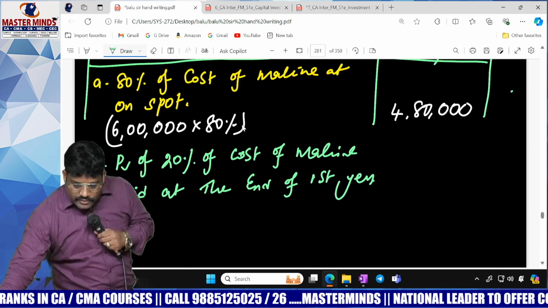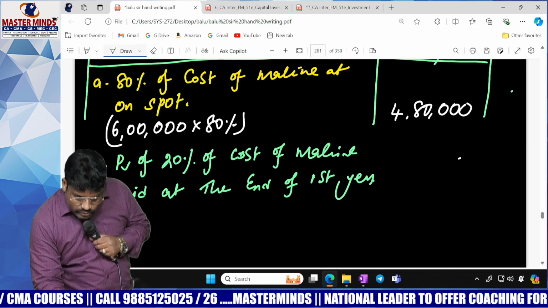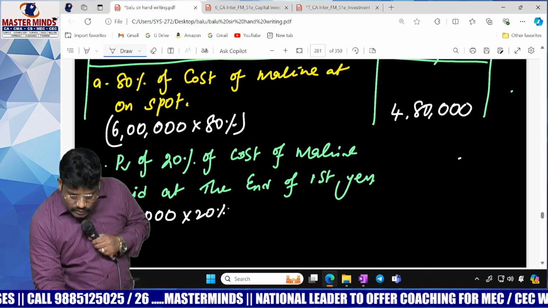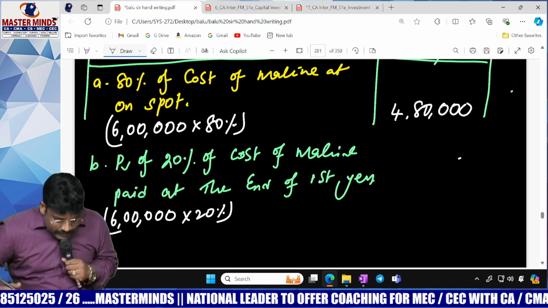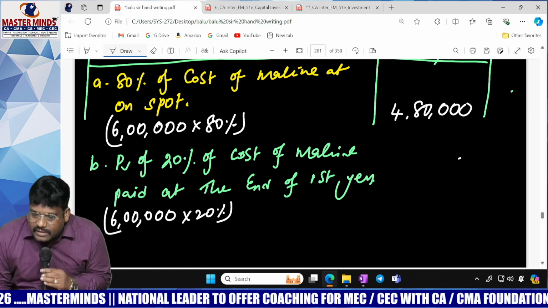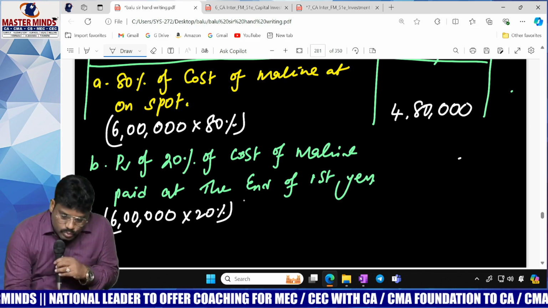So at the end of the first year, what do you do? Sir, actually 6 lakhs, from which 20%. This 20% we are going to pay at the end of the first year. For the first year, what is the factor value, sir? At 15%, 1 divided by 1.15.